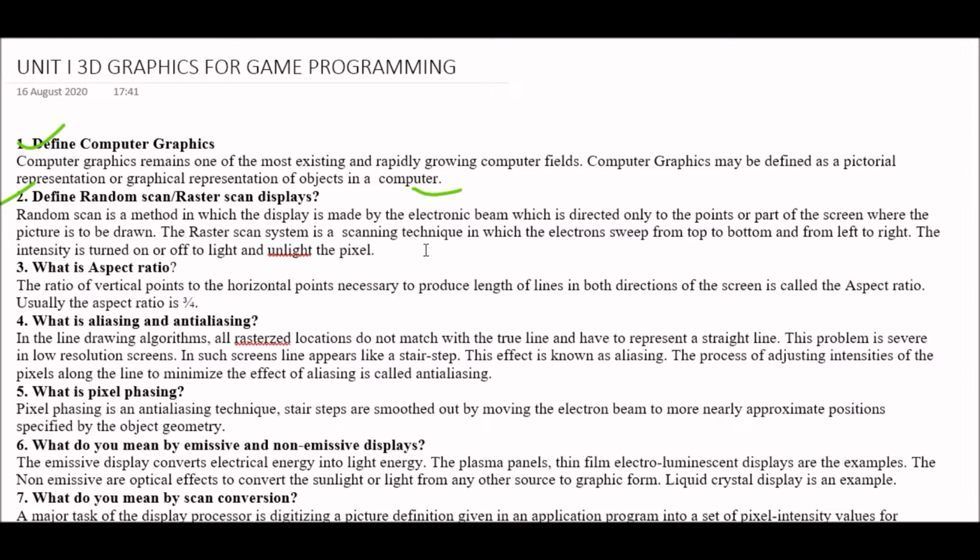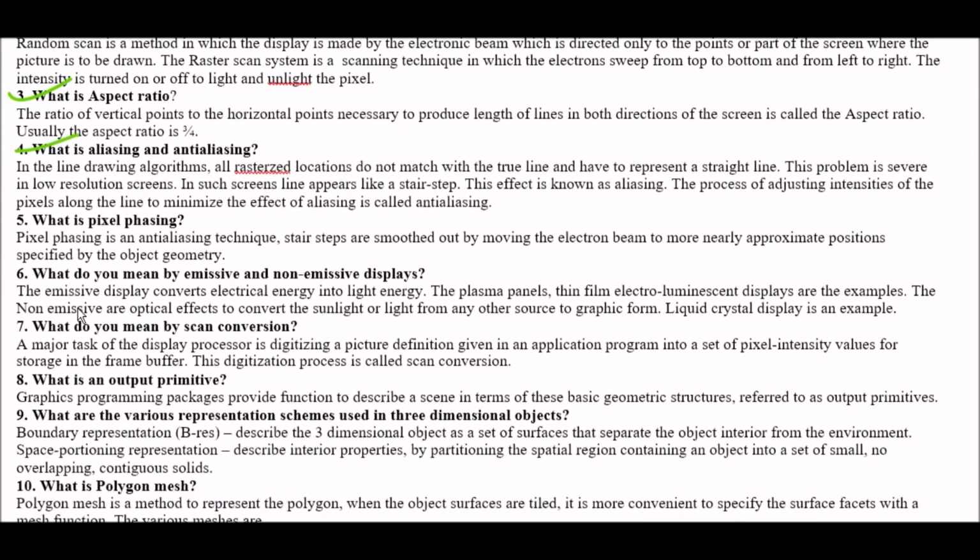Okay, next question. What is aspect ratio? Answer is the ratio of vertical points to the horizontal points necessary to produce length of lines in both directions of the screen is called the aspect ratio. Usually the aspect ratio is 3/4. Okay. Next question. What is aliasing and anti-aliasing?